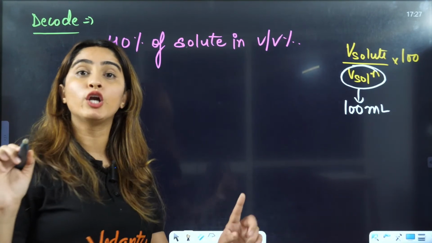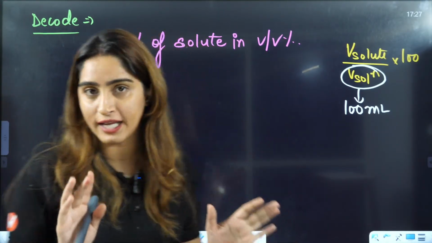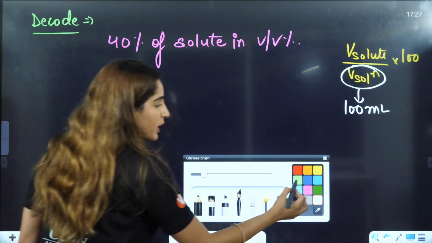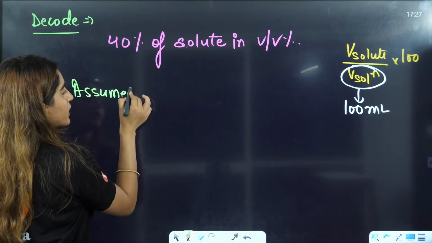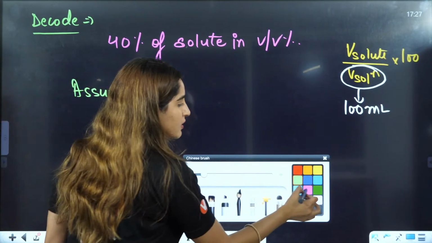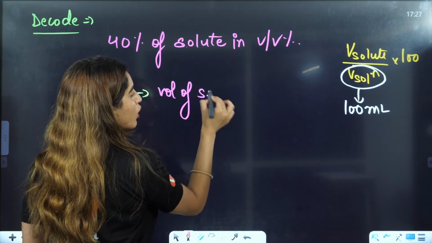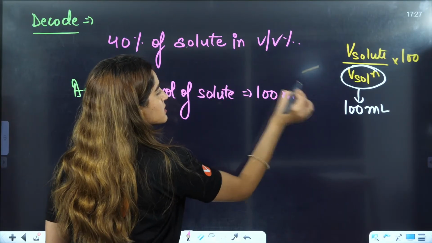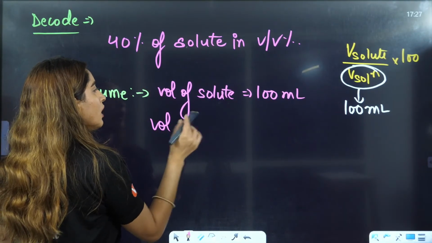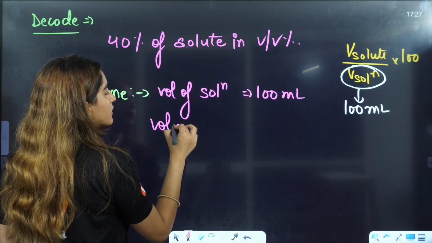I told you that volume will always be in milliliters and mass will be in grams in the percentage. So I will assume that volume of solution is going to be 100 milliliters.